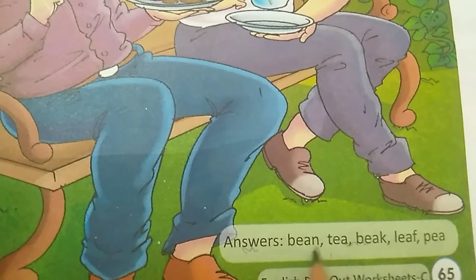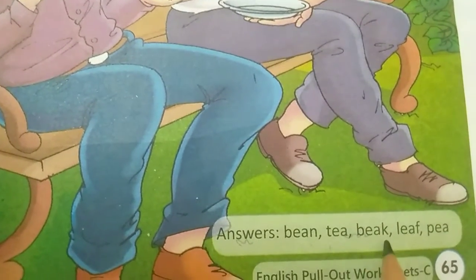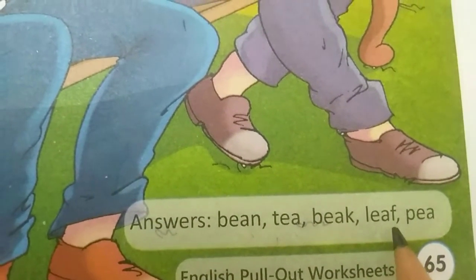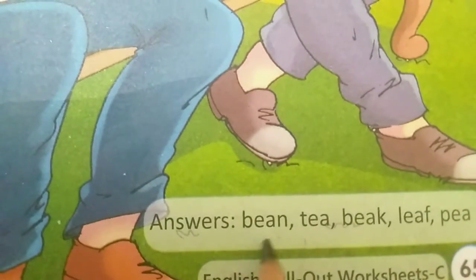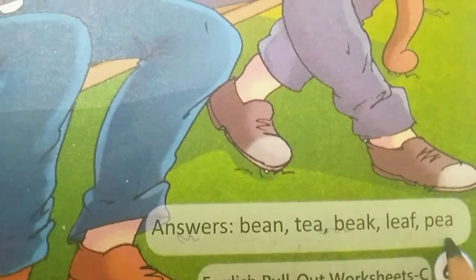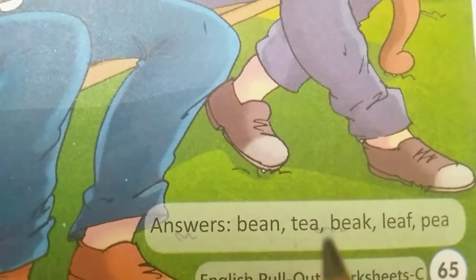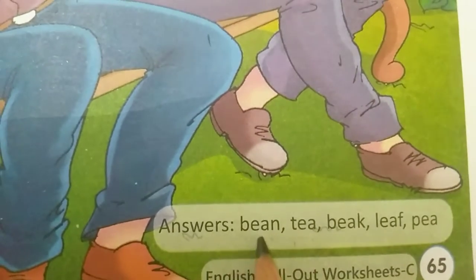B-E-A-N, bean. T-E-A-T. B-E-A-K, beak. L-E-A-F, leaf. P-E-A-P. So what we have to do? We will find the words of the pictures and we will put tick mark. So let's do this one.